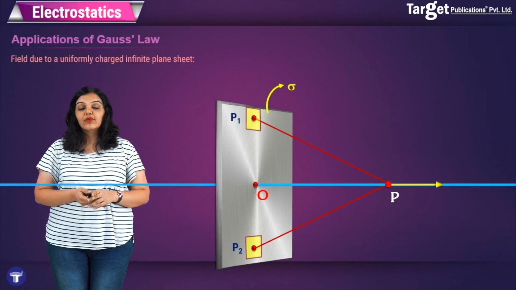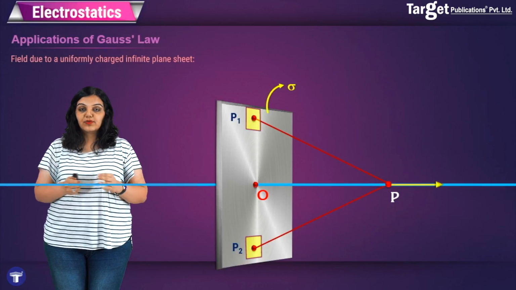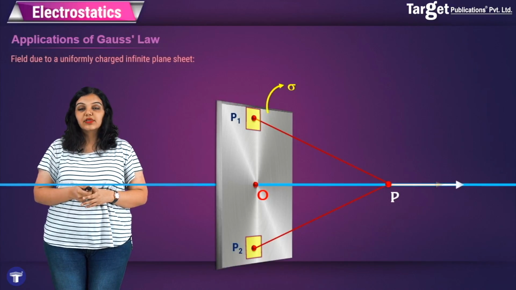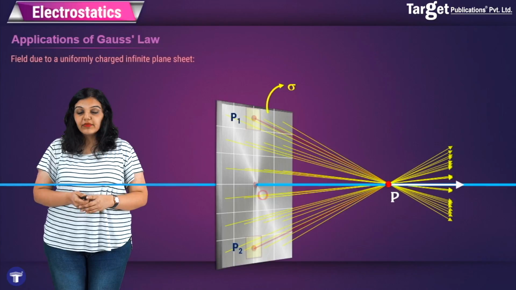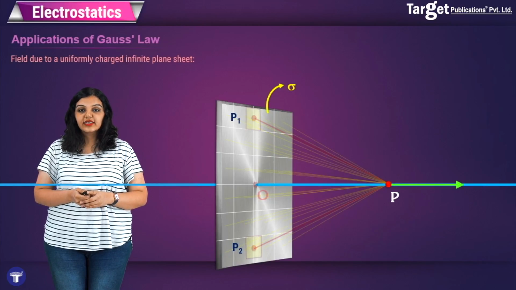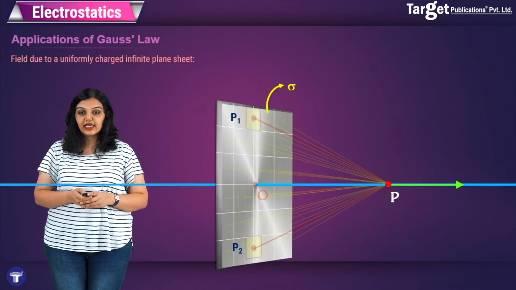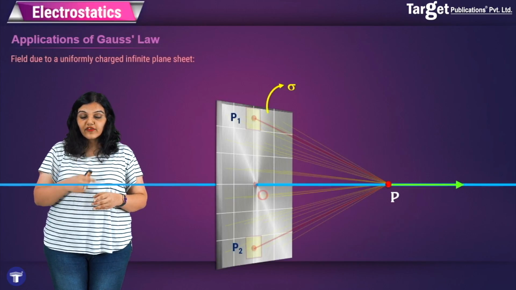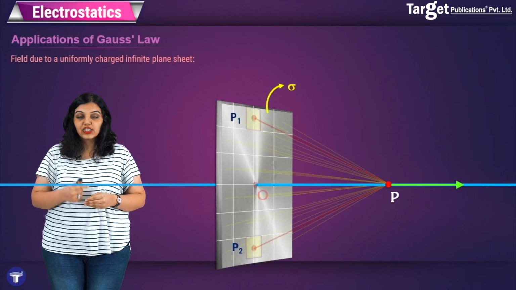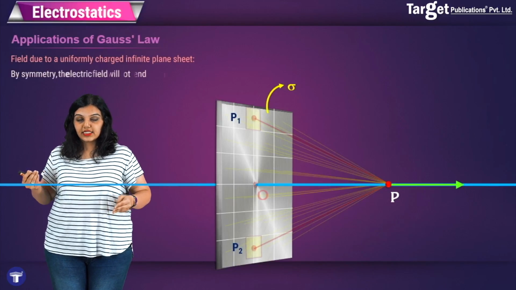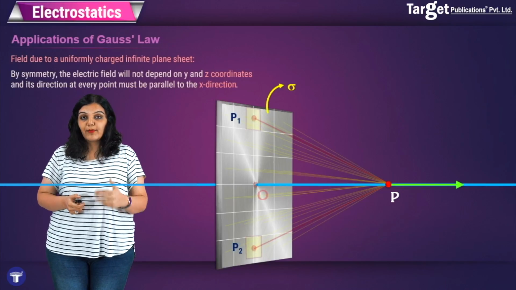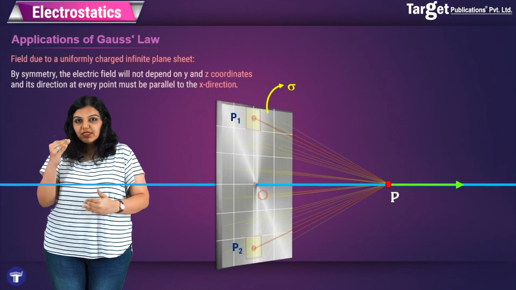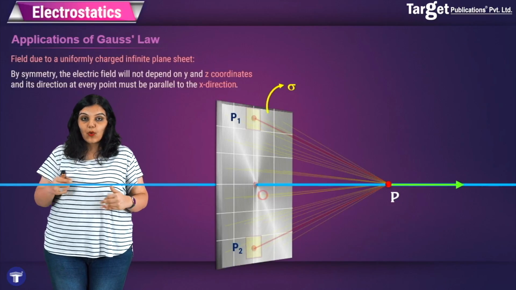As before, I will see that since it is an infinitely charged plane sheet, there will always be symmetrical elements all across the plate. Therefore, for all of them, the electric field will cancel out in the y direction and the z direction, and the only direction that will remain is the x direction. And therefore, I say that the total field due to an infinitely charged plane sheet will only be along the x direction. Also remember that since it is an infinite plane sheet, it doesn't matter where the point P is, because the plate will always be symmetrical with respect to the axis OP.